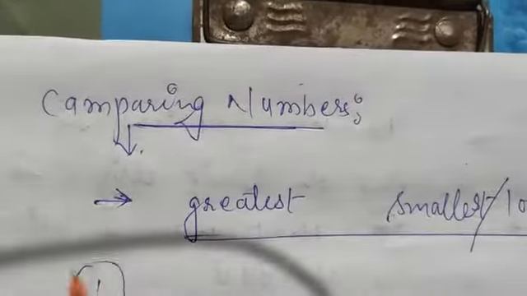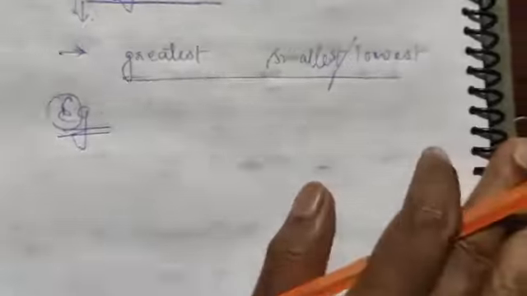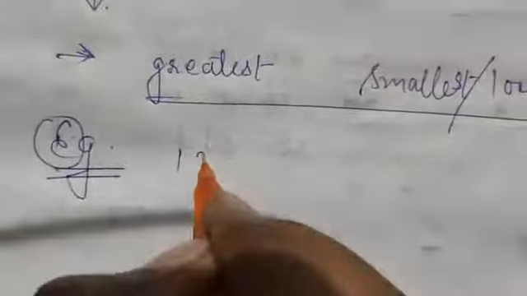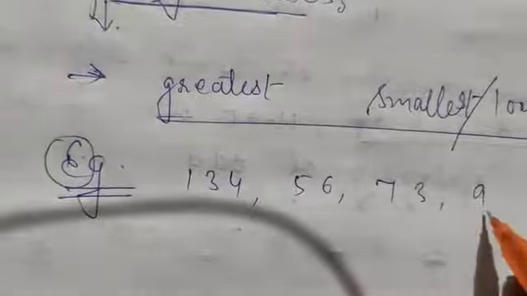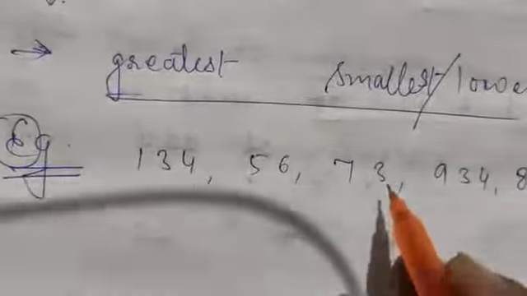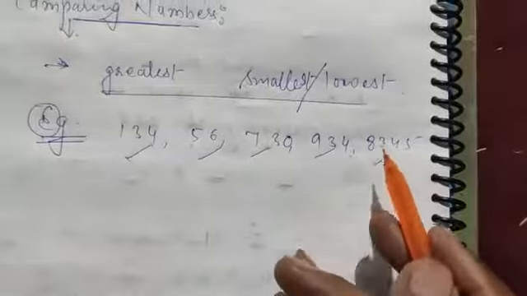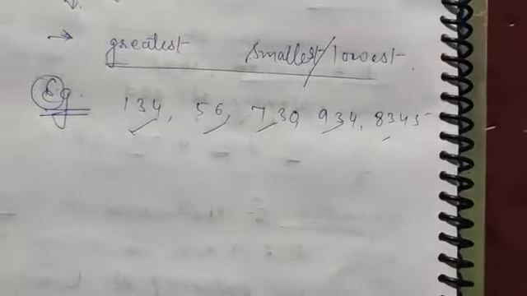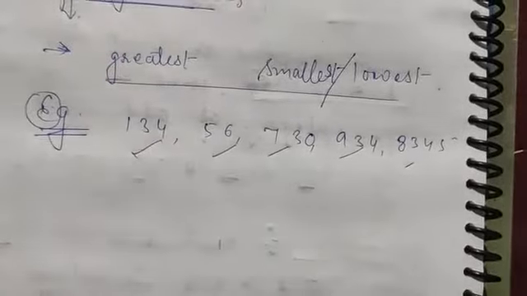So here are some numbers. Now we identify which one is the greatest or smallest number. Here are some numbers I wrote. So the first question arises here: how to identify a number which is greater or smaller?